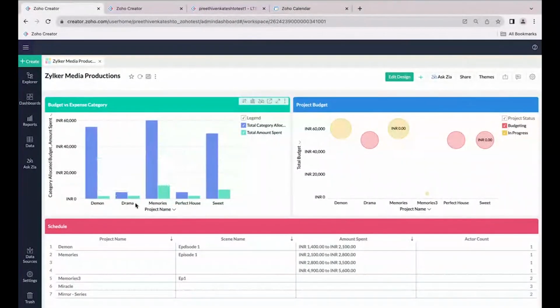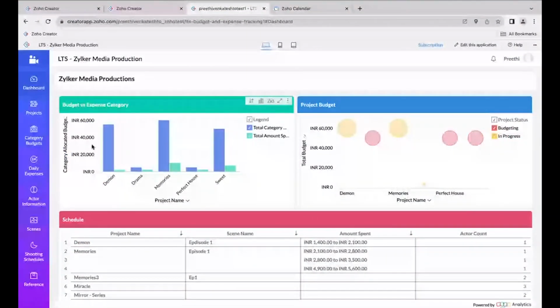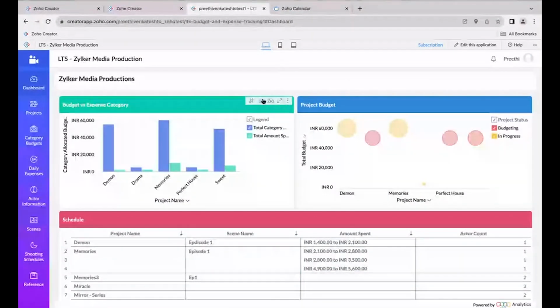Whenever I make a change, after every 3 hours of schedule, this will get automatically changed in my Zoho Creator dashboard. The main purpose of using BI and analytics is that I can easily expand and see the reports every time I want to see.